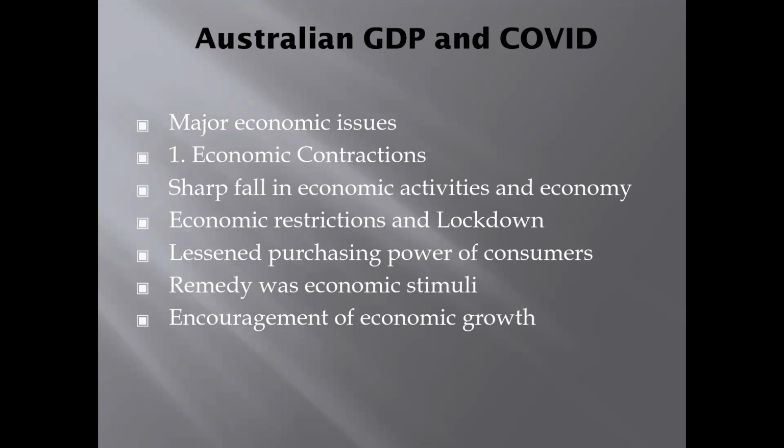Australian GDP and COVID. Major economic issues: economic contraction, a sharp fall in economic activities, and restrictions and lockdowns that lessened the purchasing power of consumers. The remedy was economic stimuli, encouragement of economic growth.